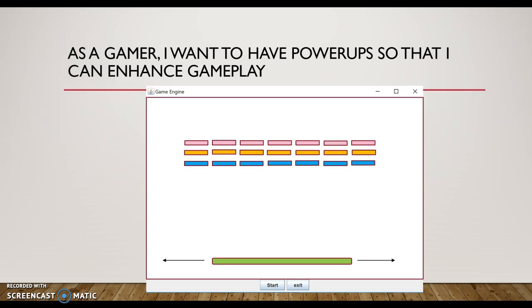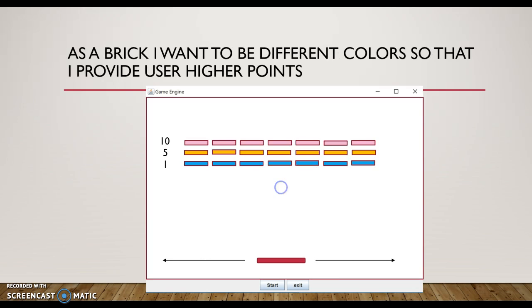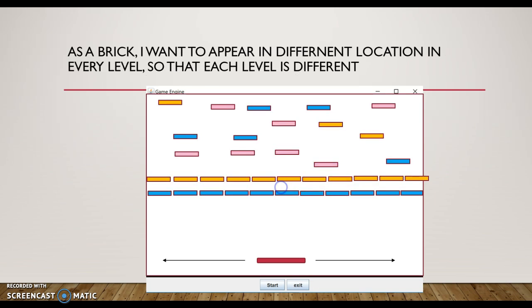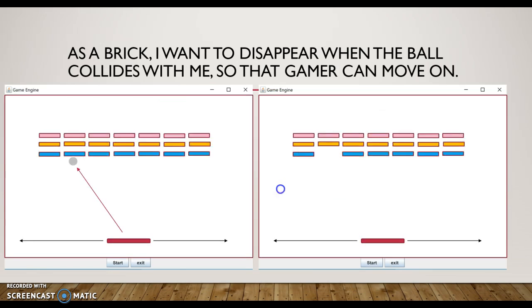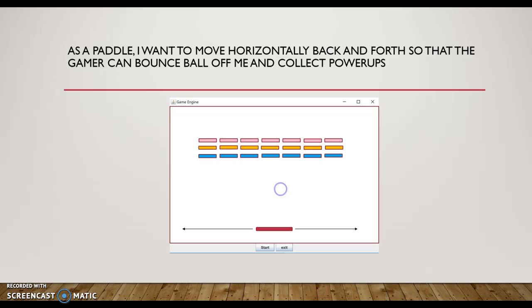As a gamer, I want to have power-ups so that I can enhance gameplay. As a brick, I want to be different colors so that I can provide the user higher points. As a brick, I want to appear in different locations in every level so each level is different. As a brick, I want to disappear when the ball collides with me so that the gamer can move on.